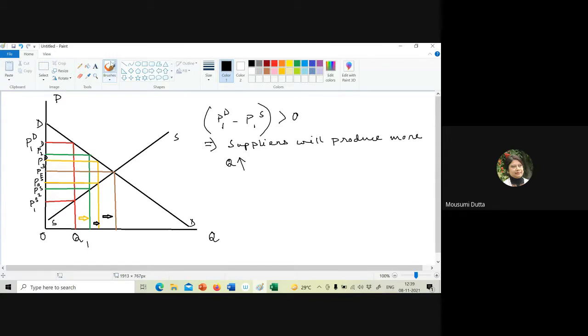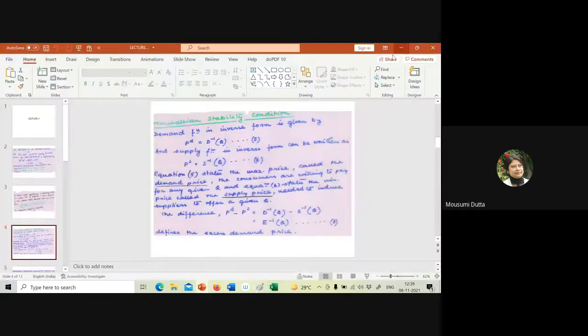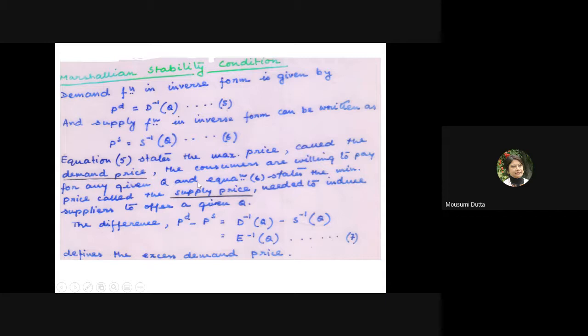So mathematically, if I like to state this, we will start with a demand price. The demand function in inverse form is given by PD equals D inverse Q. Since the adjustment will take place in terms of quantity, we are considering the equation in terms of demand price and supply price.